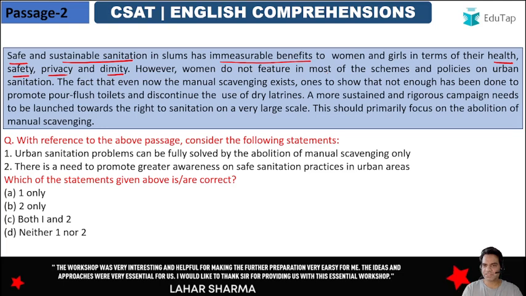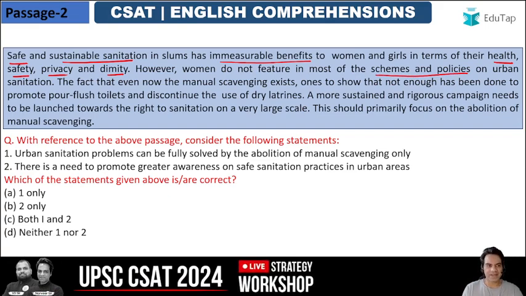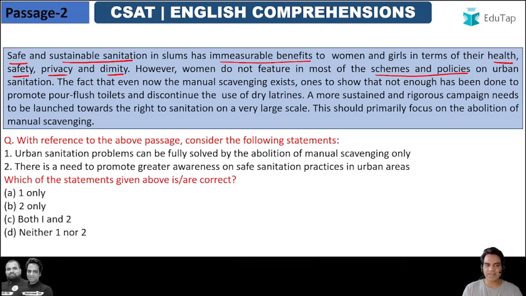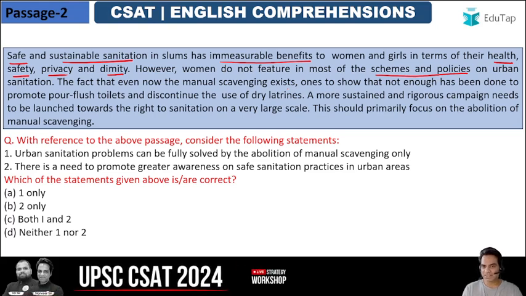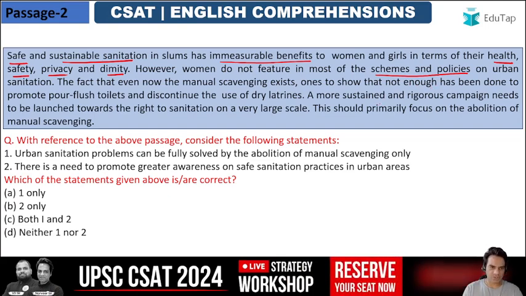However, women do not feature in most of the schemes and policies on urban sanitation. However, now contradictorily he says women do not feature in most of the schemes and policies on urban sanitation. जो schemes or policies बनाए जाते हैं, women are not part of that. The fact that even now the manual scavenging exists, people go out and they take a dump in the open. So this is still going on. The fact that even now the manual scavenging exists wants to show that not enough has been done to promote pour flush toilets and discontinue the use of dry latrines.